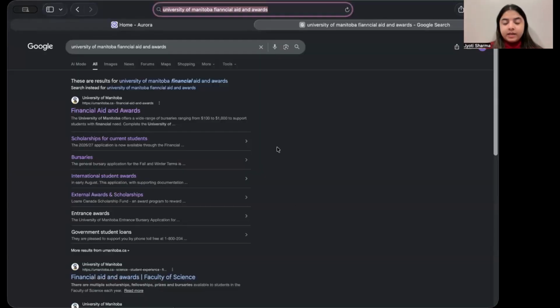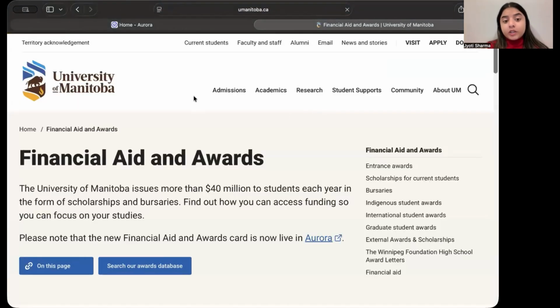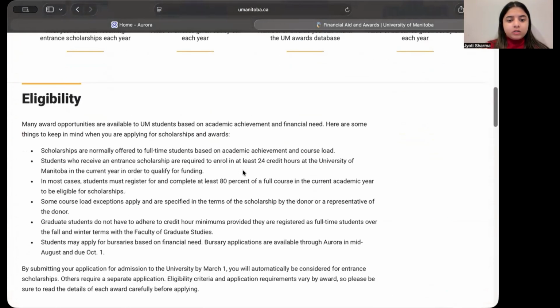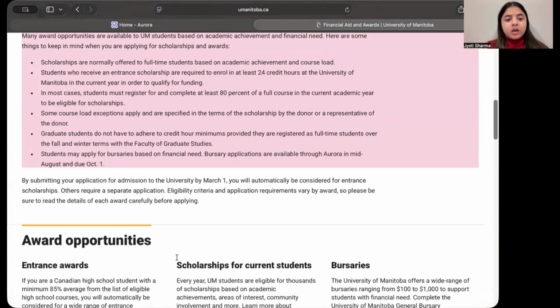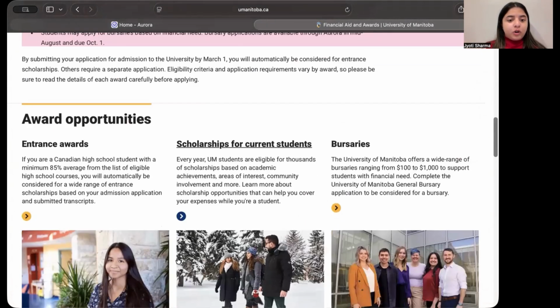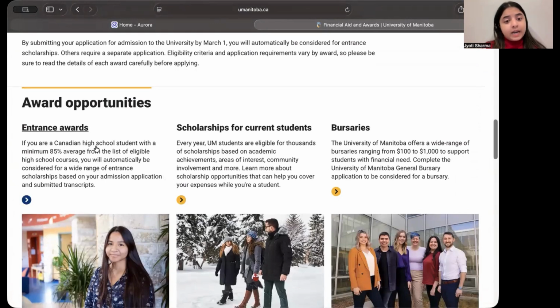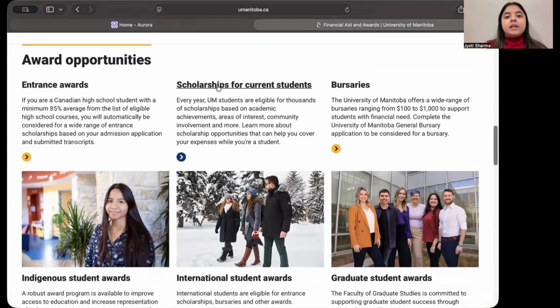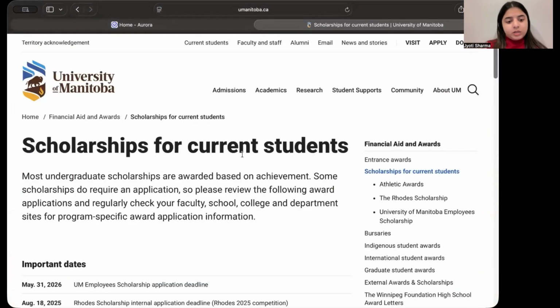So it is pretty easy to find the information regarding University of Manitoba financial aid and awards. When you go on this web page, you can see the common eligibility criteria to apply for scholarships, but always check the specific criteria for the scholarship or bursary you're applying for. There's an entrance award, which is for Canadian high school students, which international students cannot apply for, right? And then there's scholarships for current students. So let's go on this page.